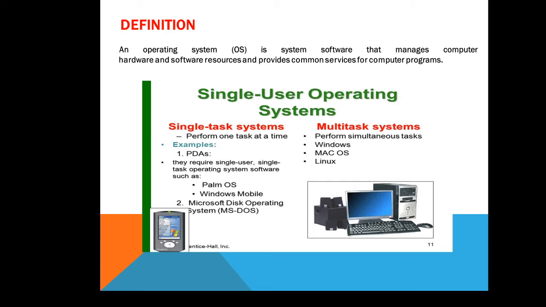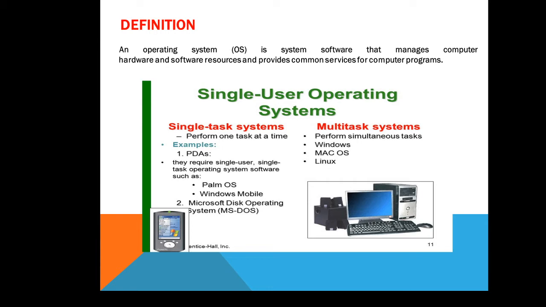The operating system is again categorized into single user operating system and multi-user operating system, and in the case of single user operating system, it is divided depending on the task, that are nothing but a single task system and multitask system. So single task systems are those systems which perform one task at a time. The example of single task system are PDAs. They require single user single task OS such as Palm OS, Windows Mobile. Second example is Microsoft Disk Operating System, MS-DOS. We all are familiar with this.